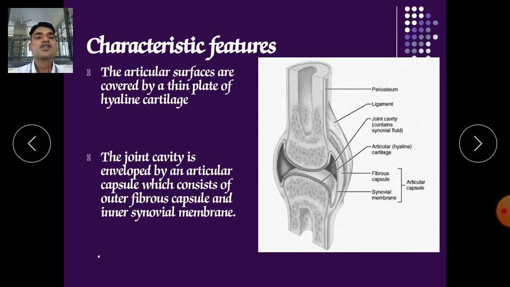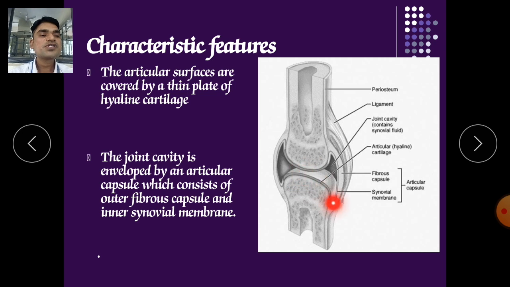Characteristic features: the articular surfaces are covered by a thin plate of hyaline cartilage. Here you can see the thin plate of hyaline cartilage. The joint cavity is enveloped by the articular capsule, which consists of an outer fibrous capsule and an inner synovial membrane. Here you can see this is the fibrous capsule, this is the synovial membrane, and this is the articular cartilage.